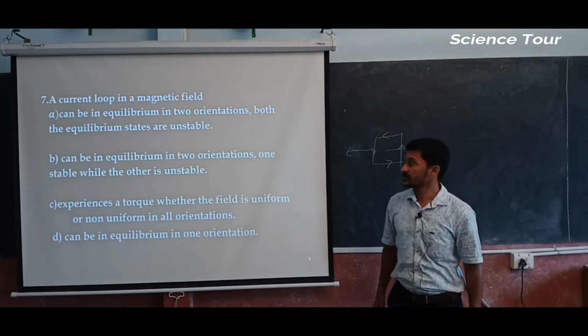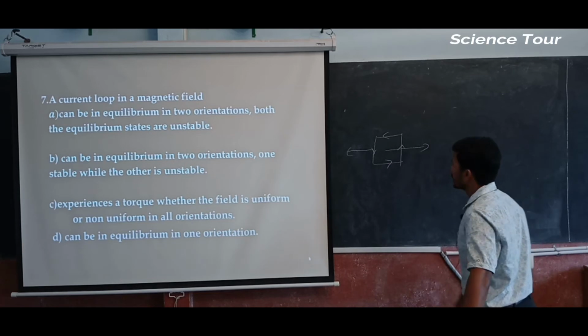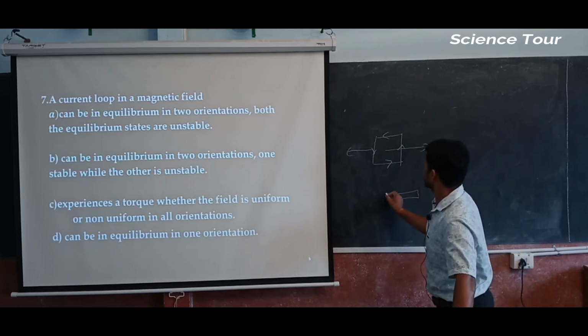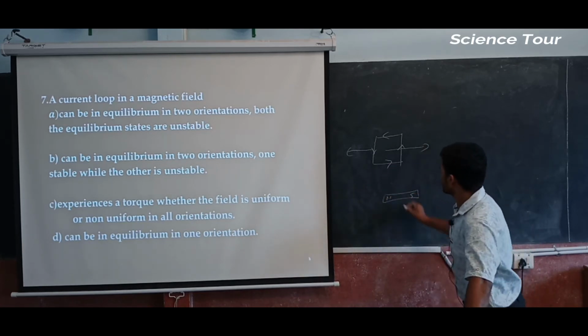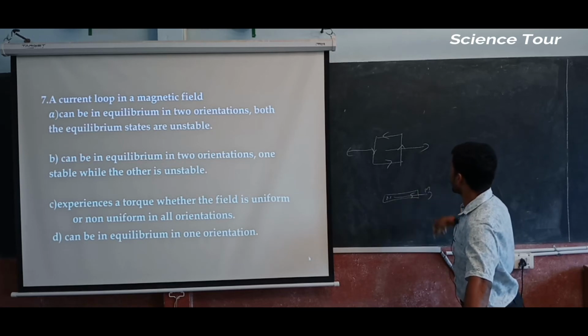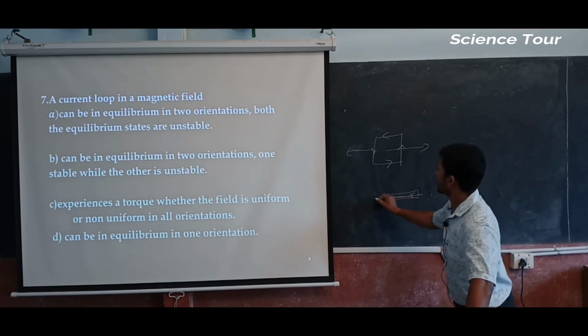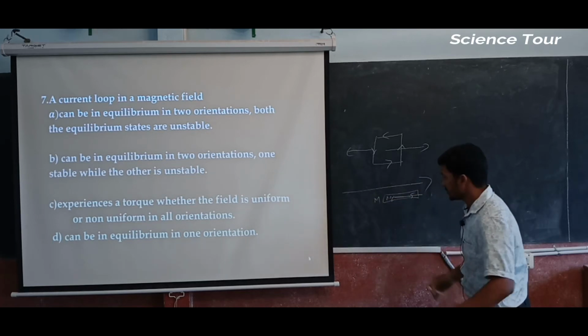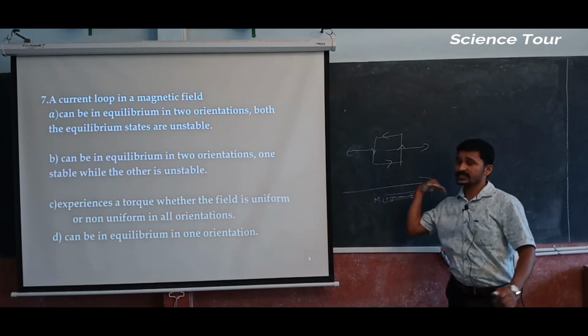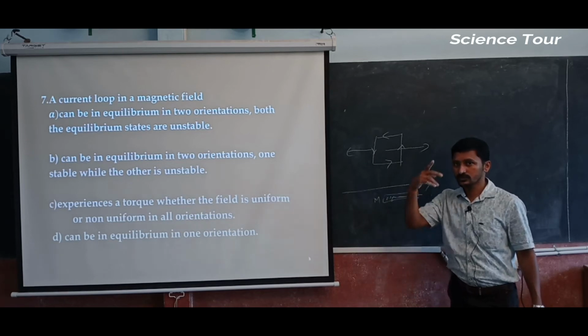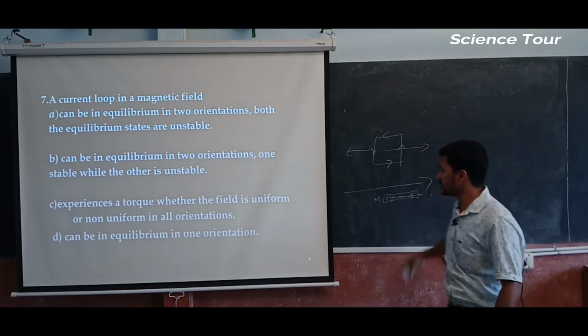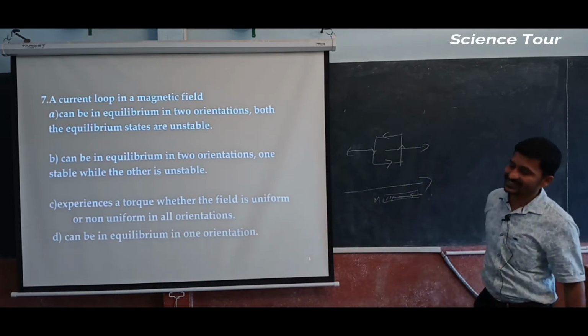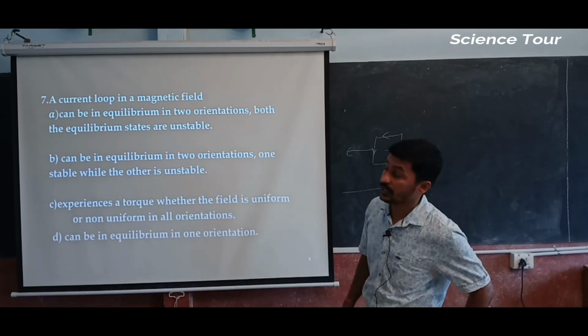It behaves like a magnet, which means it is a small magnet with north and south, having one moment in one direction, south to north. Now the magnetic field is in this way. Quickly it can change like this, no? So two orientations are there, one is unstable and one is stable.